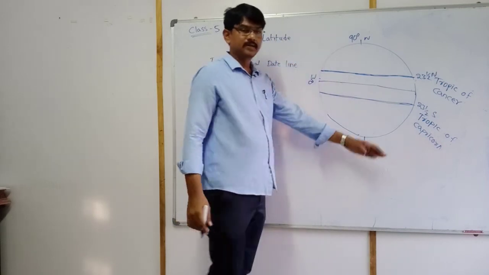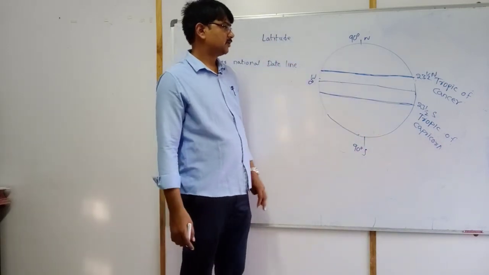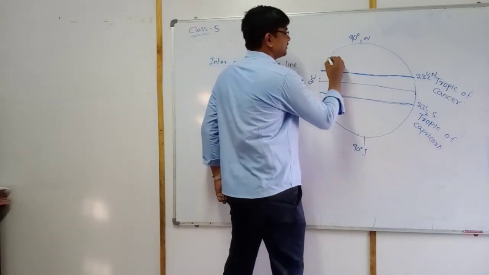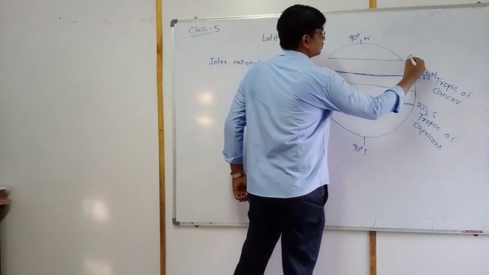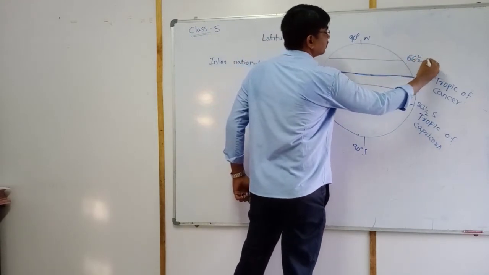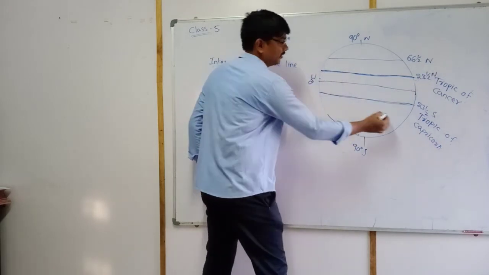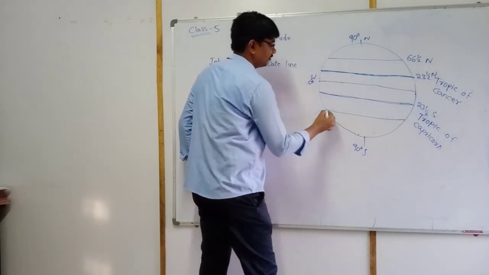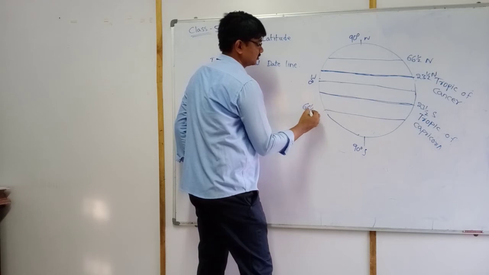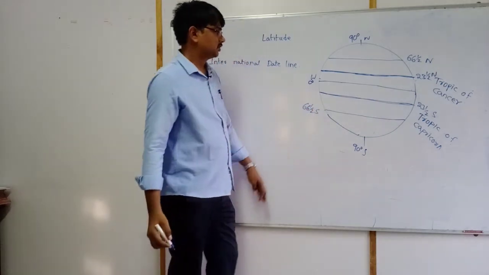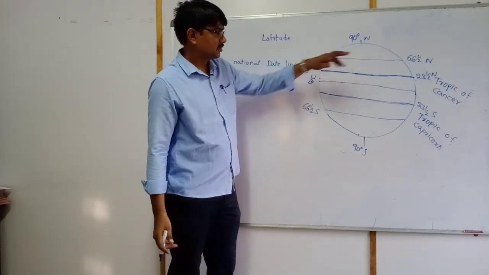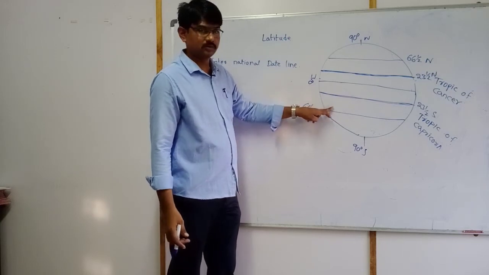Tropic of Capricorn. Next, 66 and a half north, and again 66 and a half south.